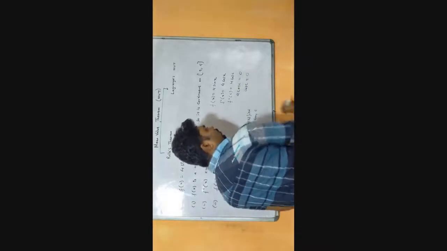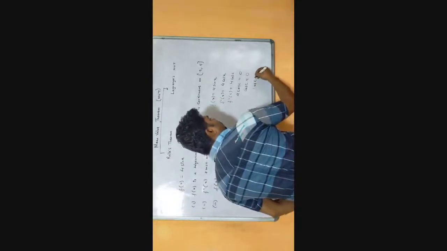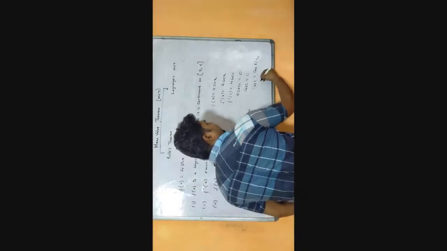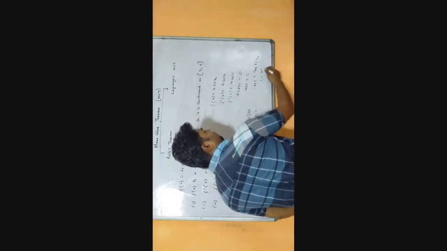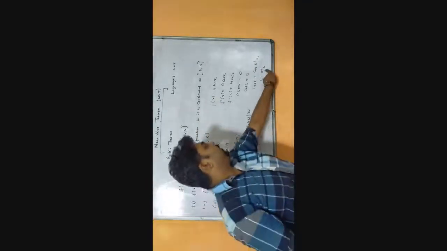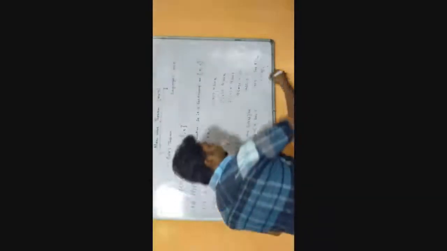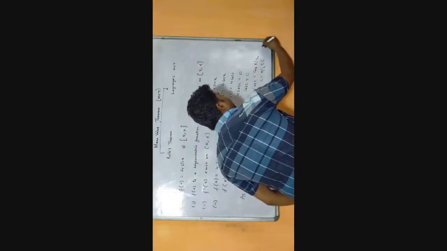Now, we know cos 90 is 0. So cos c equals cos pi by 2, cos 90. Cos and cos will get cancelled, so c equals pi by 2, that means 90. You see this 90 degrees lies between 0 and pi, that means 0 to 180. That means it belongs to the open interval 0, pi. So this is our given answer.